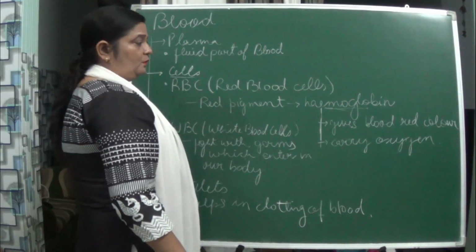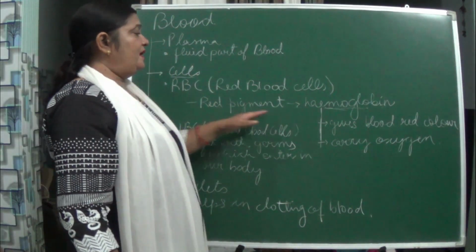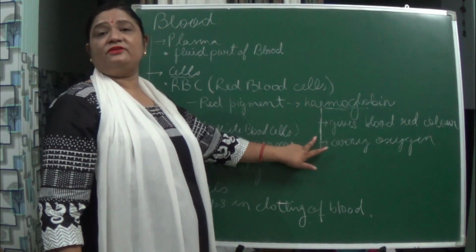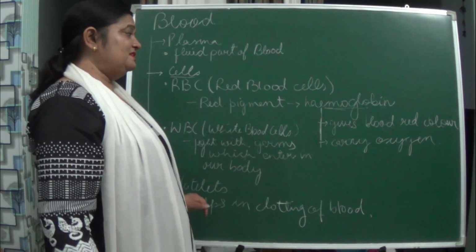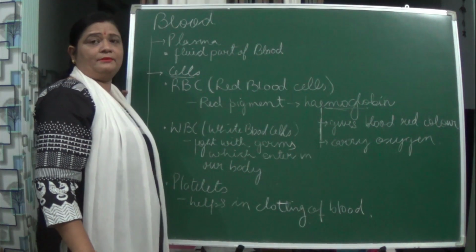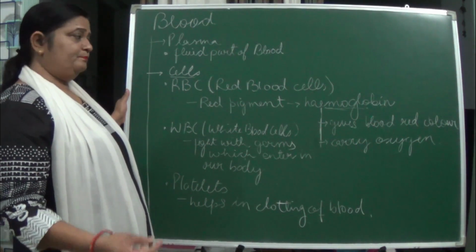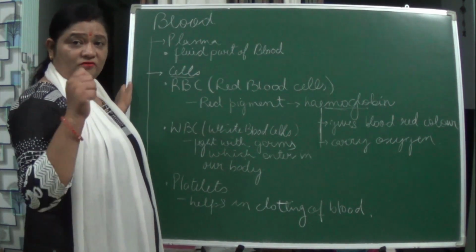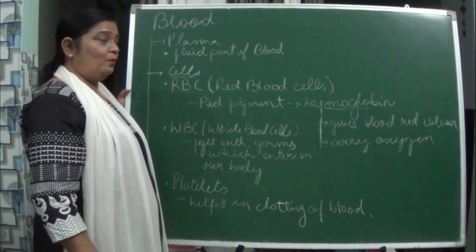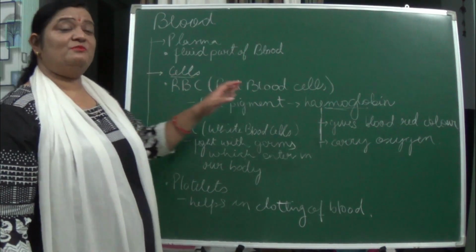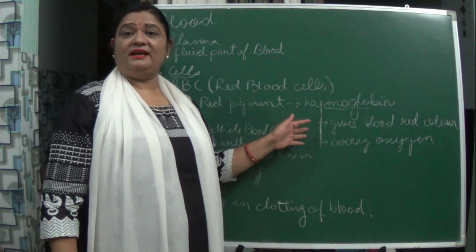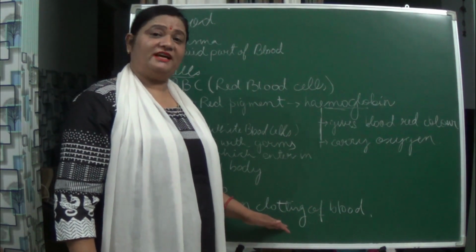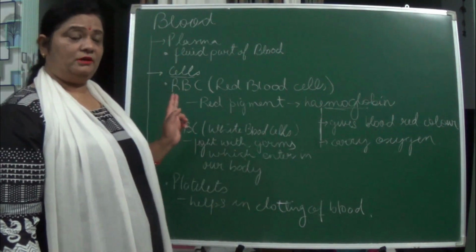And it carries what? Oxygen. Apart from this, in molluscans like snail, have you seen, beta? You will see that red blood doesn't come out. You'll see some bluish colored substance coming out. Actually in that the color of the blood is blue. Why? Because in them hemoglobin is not present. Instead of hemoglobin, what is present? Hemocyanin. That gives blue color to their blood.